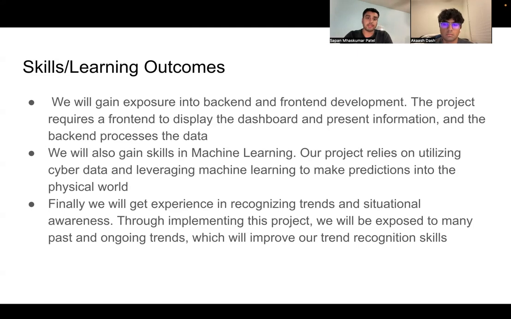We will also gain exposure in machine learning as a big part of our project relies on utilizing the cyber data and leveraging machine learning to make predictions for the physical world. Finally, we will get some experience in trend recognition and situational awareness as throughout implementing this project, we will be exposed to many past and ongoing trends through Google Trends and social media engagements, which will inevitably improve our trend recognition skills.